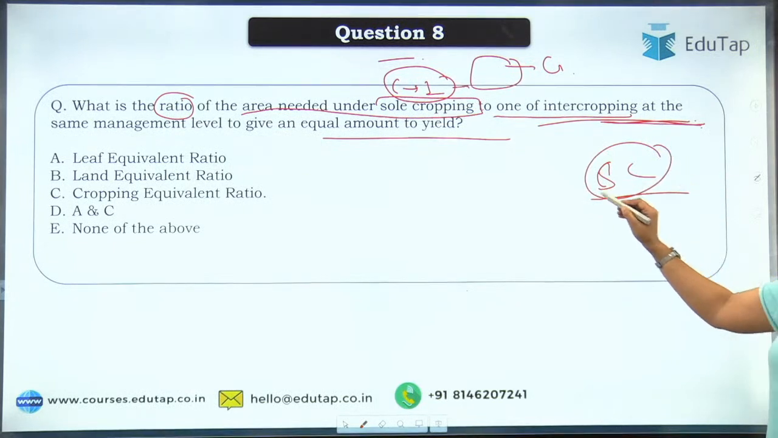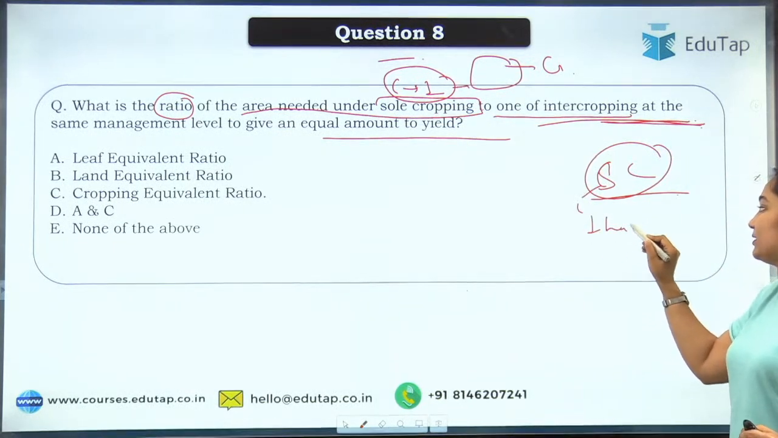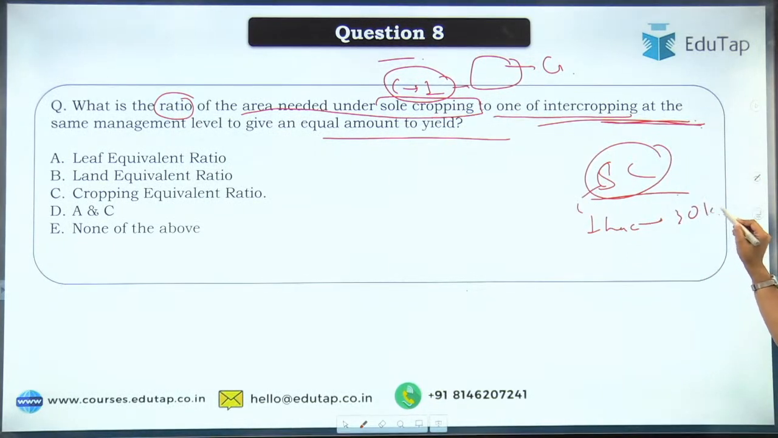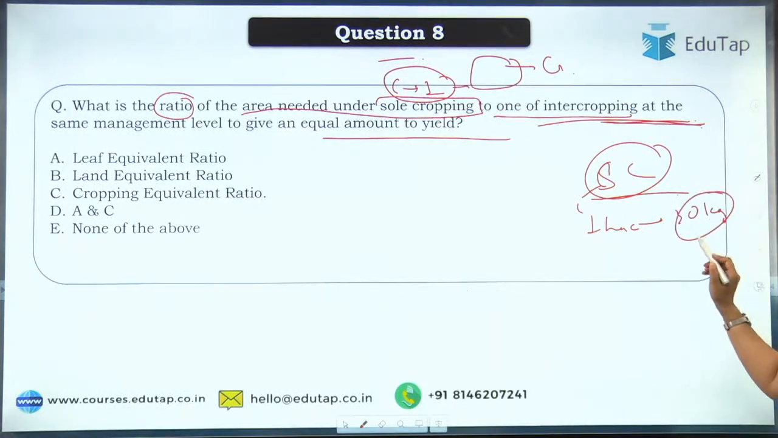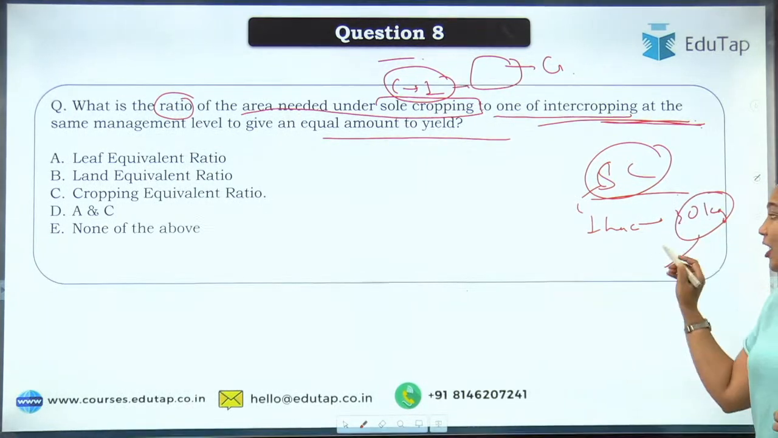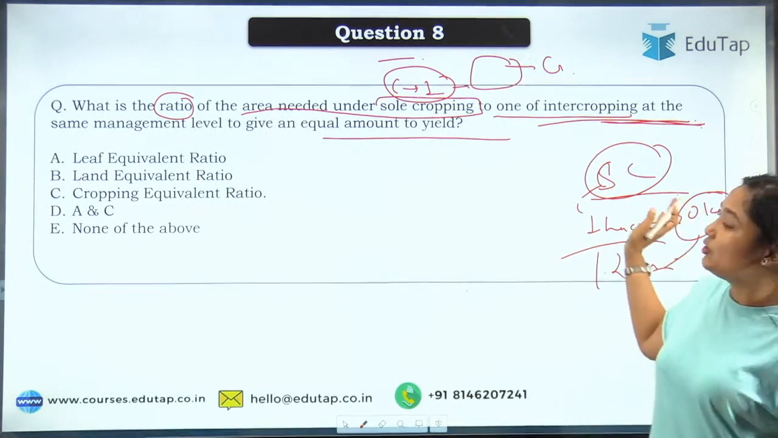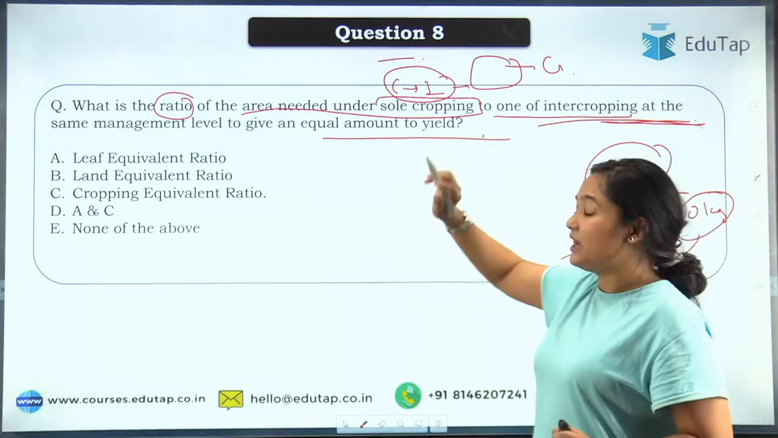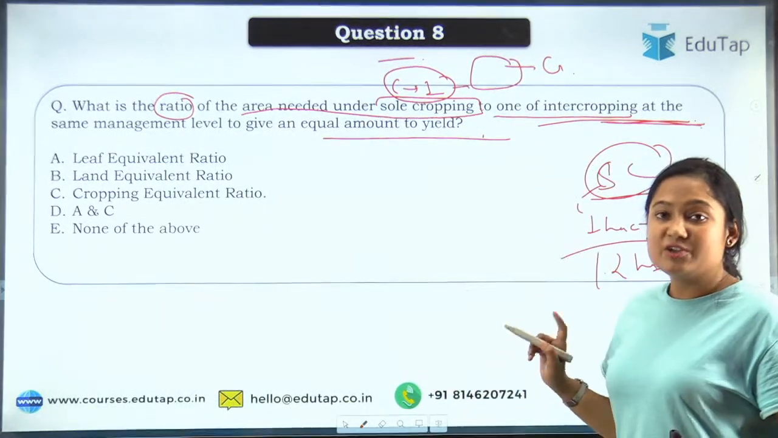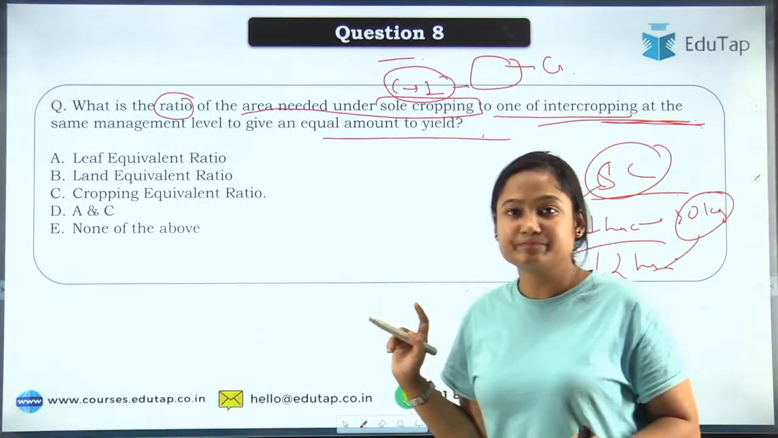From sole cropping, in 1 hectare you are getting, let's say, 30 kg rice. That is quite low, but okay. So if you are doing intercropping, how much area is required? Let's say 1.2 can be there, 3 can be there. So management level has to be kept the same and yield should be equal. So you'll have to tell what that will be.